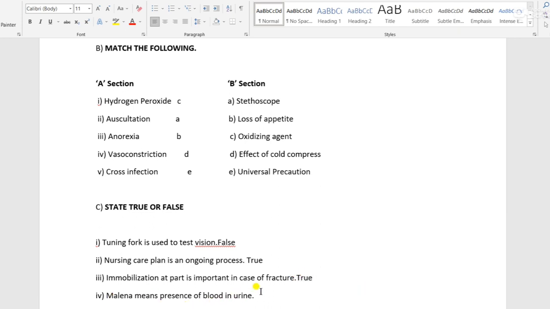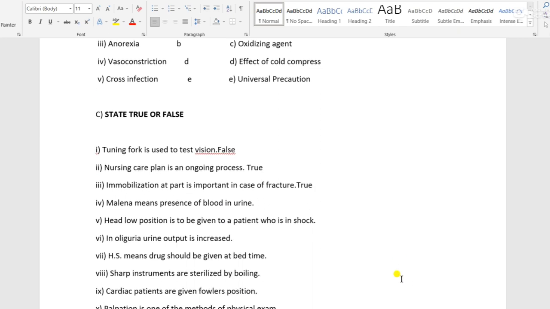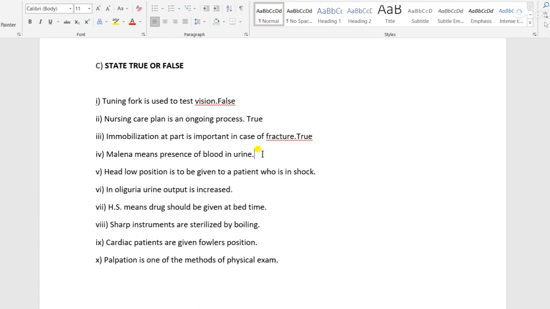Next, melena means presence of blood in the urine. This is a false statement. Melena means presence of blood in the stool, and blood in the urine is called hematuria. So this statement is false.